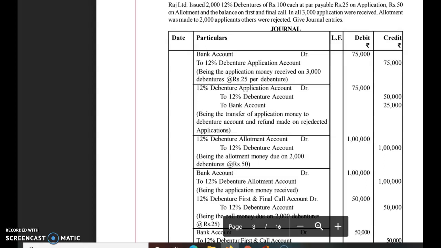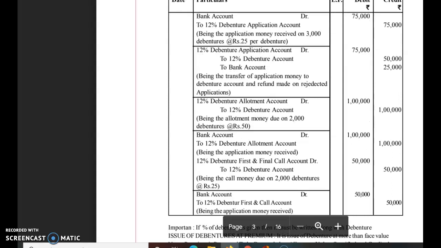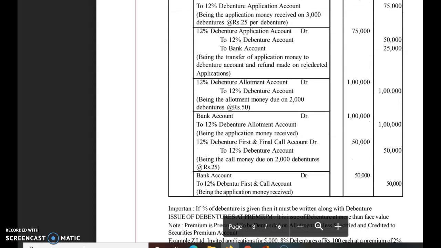The third entry will relate to the allotment money which becomes due. The rate of allotment money is very simple, 50 rupees per debenture. On 2,000 at the rate of 50, it amounts to 1 lakh. In the next entry, that is the bank entry, bank account will be debited with ₹1 lakh and debenture allotment account will be credited with 1 lakh because the total money has been received.